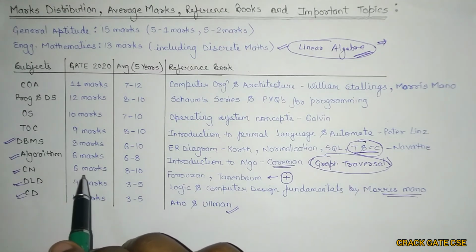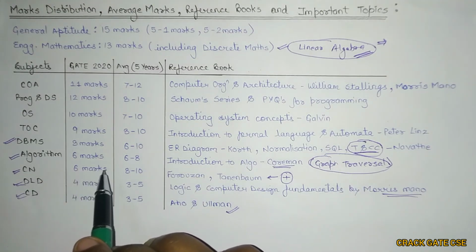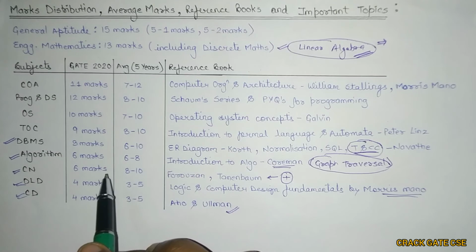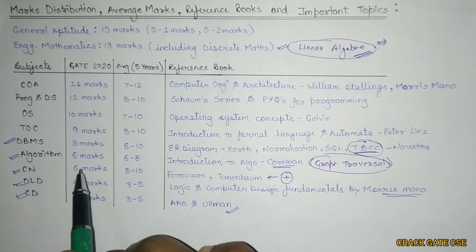In algorithms, the important topics are heap, sorting, and algorithm analysis, like how to find the time complexity and how to find the recurrence solution, and what the different possibilities are for solving a recurrence. They can most probably give you a particular recurrence, and they will ask you the time complexity for evaluating that recurrence relation. So recurrence relations are very important, along with sorting, algorithm analysis and heap for algorithms.